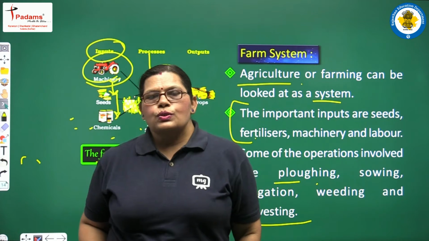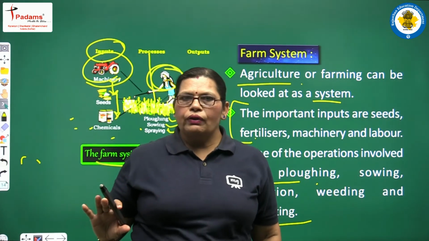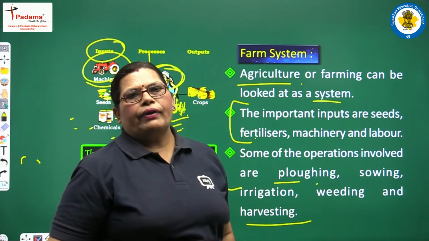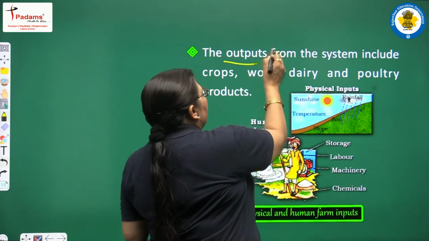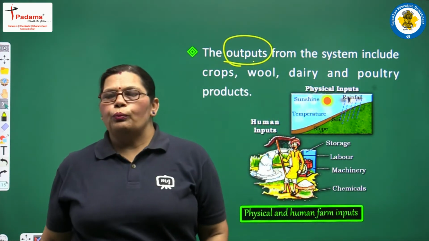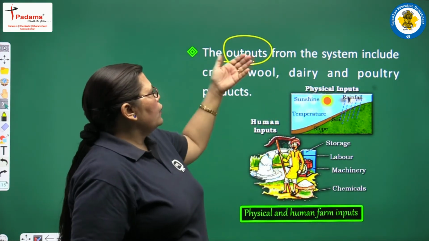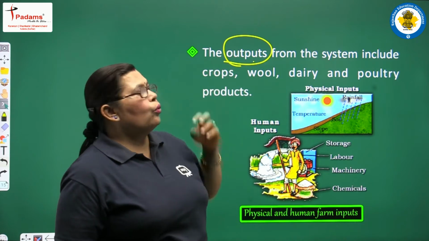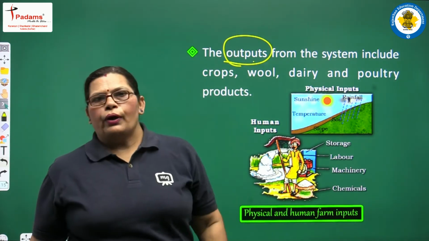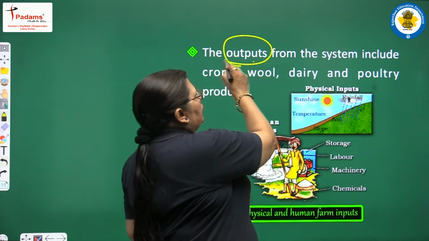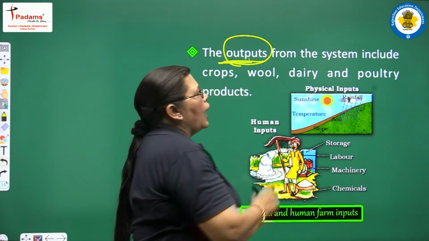This is the processing function, and in the processing different activities go on, and after that we get our output in the form of different crops, wool, dairy products and poultry products. So all these things come as output.